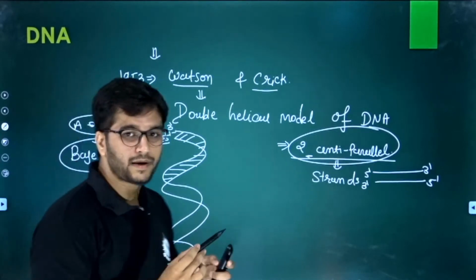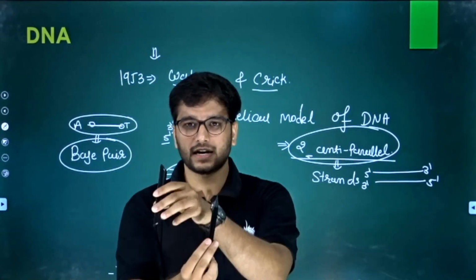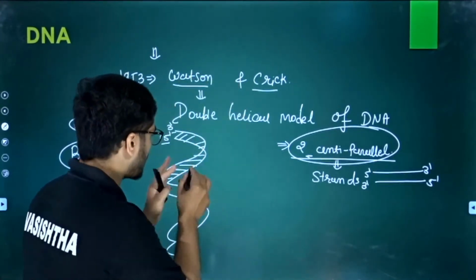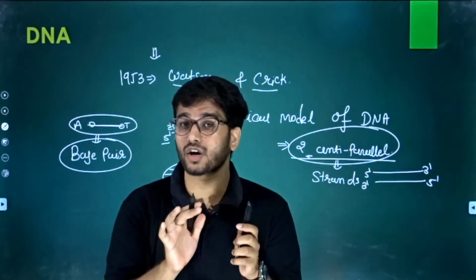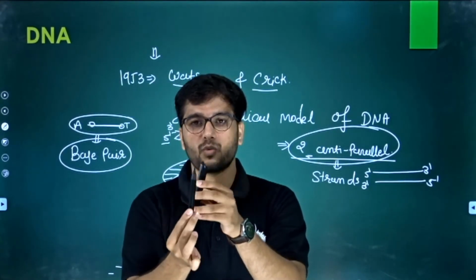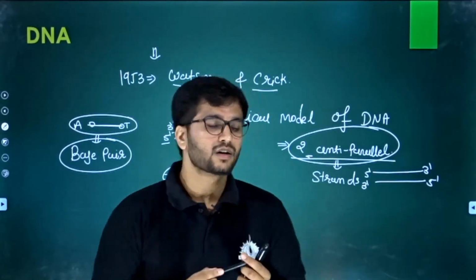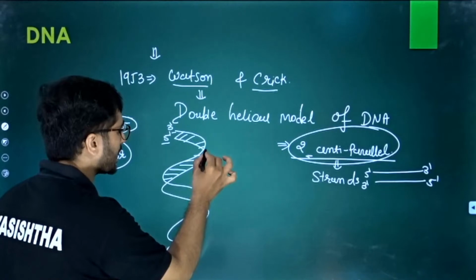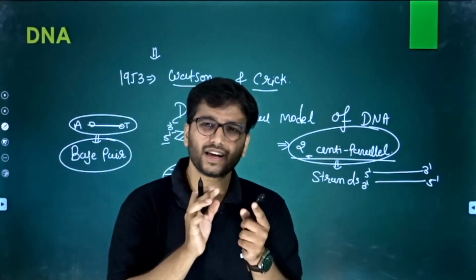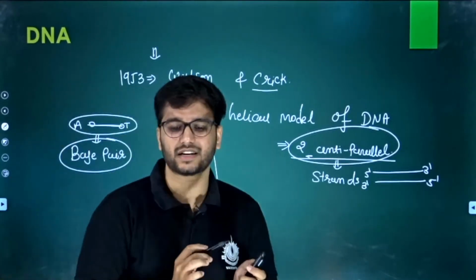Now, if this is one strand and this is the second one, they rotate like this. Okay, they rotate like this. They never ever cross. Here you can see there is a crossing, but they do not cross, they rotate. Right? So once they rotate, they make a 360-degree angle. Clear? So what about this 360-degree angle? You can say that they cross 2 times when you make a 360-degree turn.